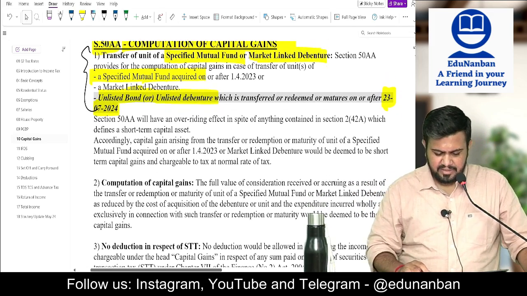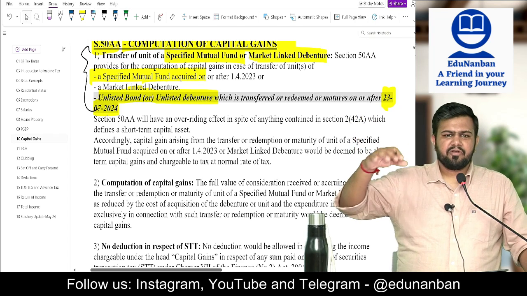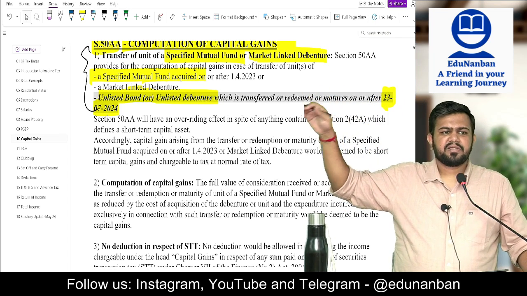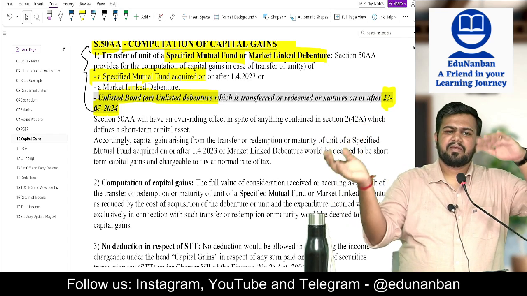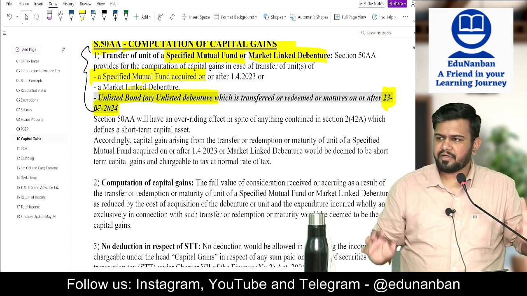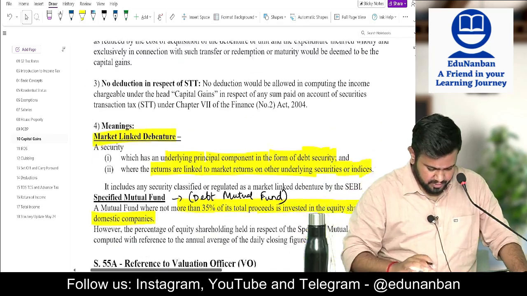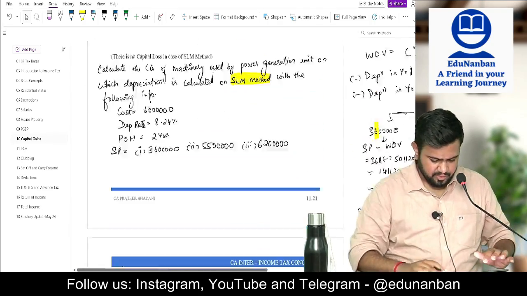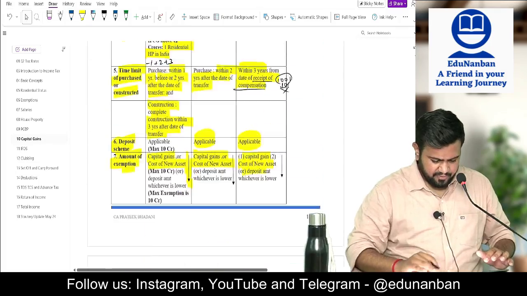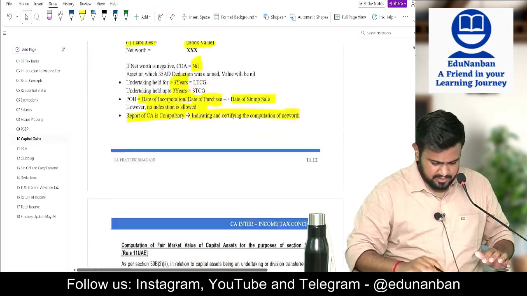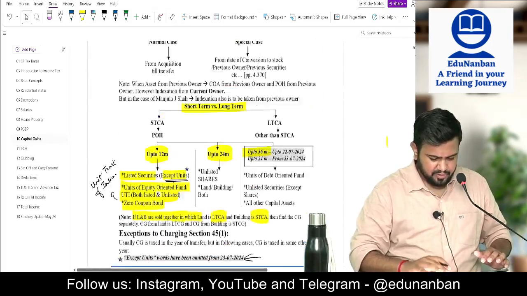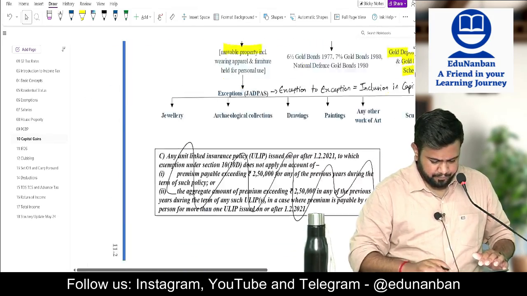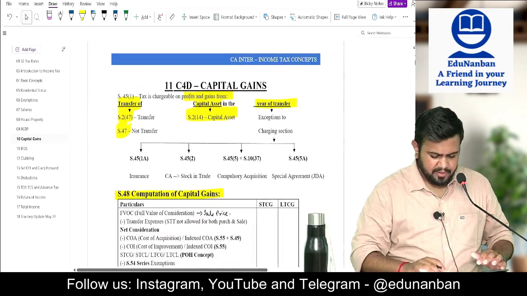Okay, and this is an overriding provision. So this will override the period of holding concept. So this only will come first. For these three types of asset, it is always short term. Then only for balance assets, you see the period of holding concept. Okay, so I think with this capital gain, this 50AA is not that important. If you don't see also, no problem. Have you finished all the concepts? I think yes. And income from other sources also, we have finished section 56. So balance is dividend concept and then other concepts.